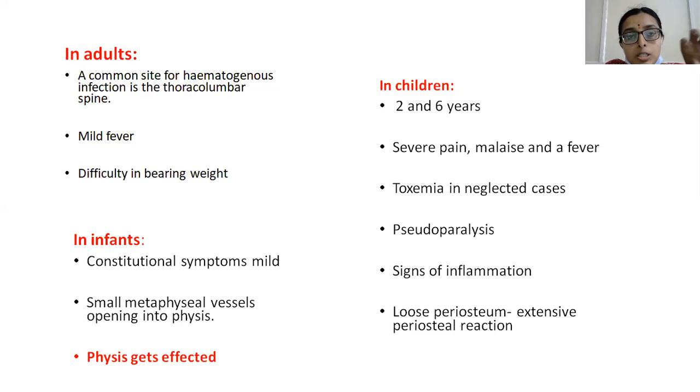And the most common site of infection is the thoracolumbar spine. This point is very important. It has been asked in your entrance examinations. So the thoracolumbar spine is the most common site of hematogenous infection in adults. Usually they have mild fever. The symptoms are less compared to that of children. And there will be difficulty in bearing weight when the lower limb is involved. So these are the clinical features which we see.